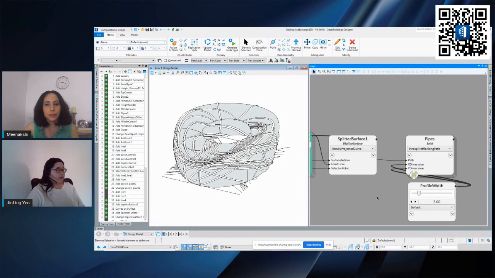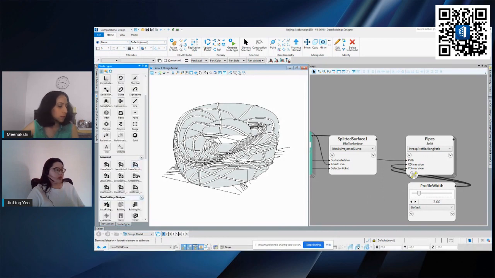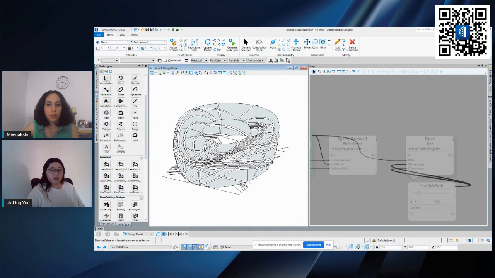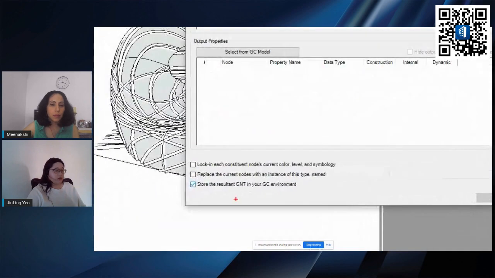Okay, so if I get you correctly, there is maybe two things in there. So first thing is this generated node type. As I've mentioned earlier on, when you are creating this node, if you have this set up properly by having it stored in your GC environment, it is actually available whenever you create a new DGN.